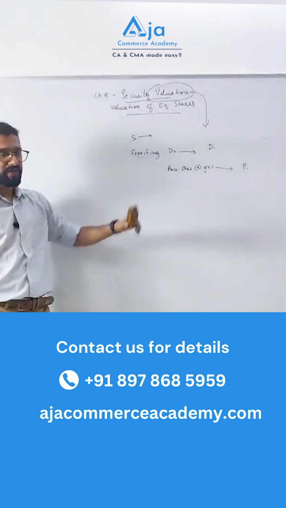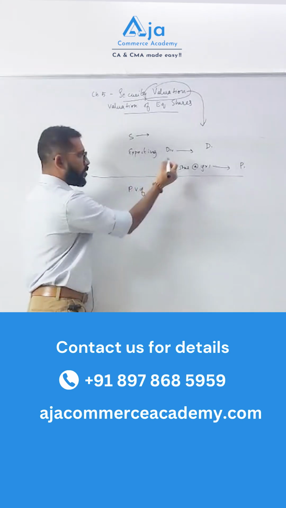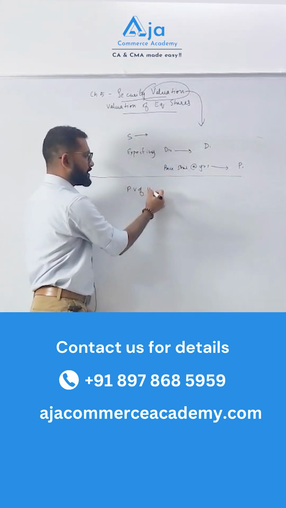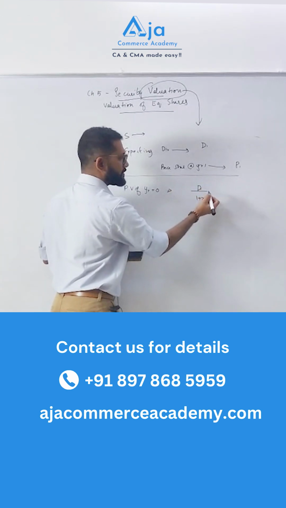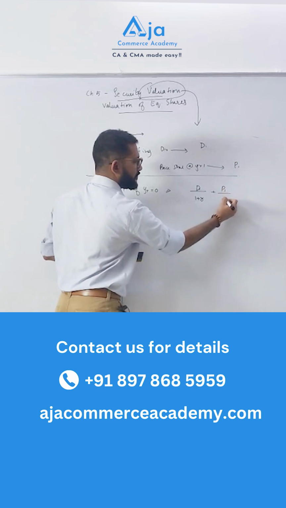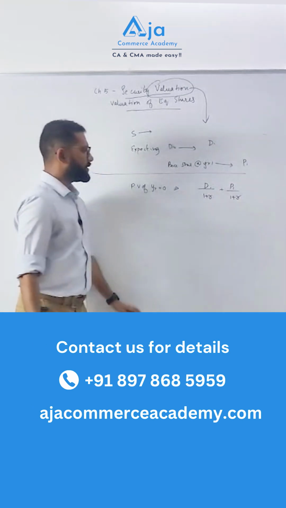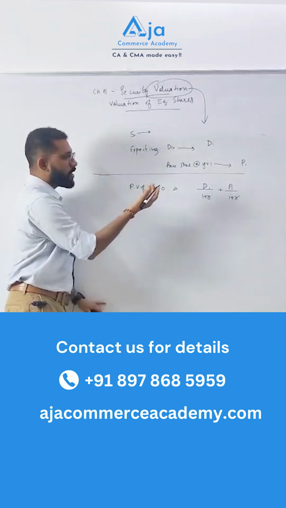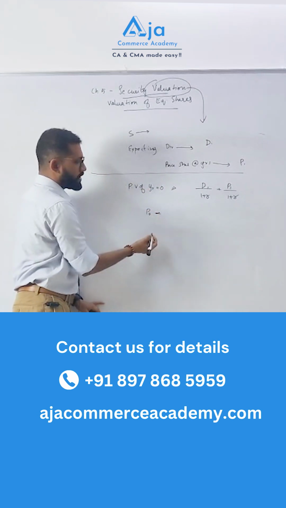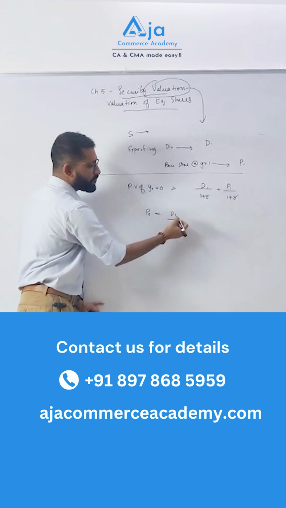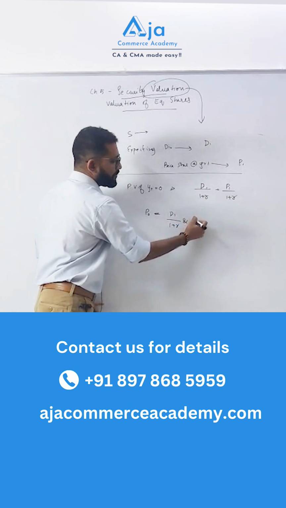Now, the present value of both these cash flows at year 0 will be D1 divided by (1 plus R) and P1 divided by (1 plus R), where 1 plus R is the present value factor. This is how we arrive at the value of the share at P0, or time equal to 0: P0 is 1 divided by (1 plus R) times (D1 plus P1).